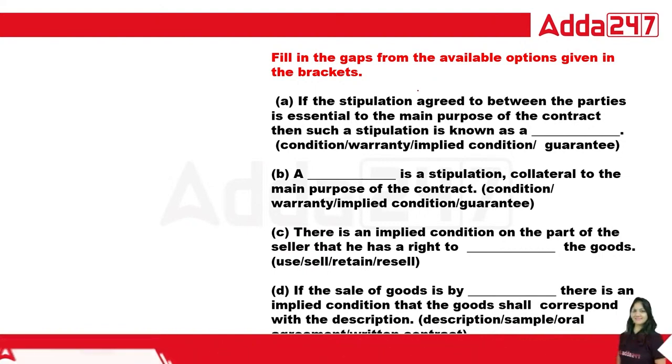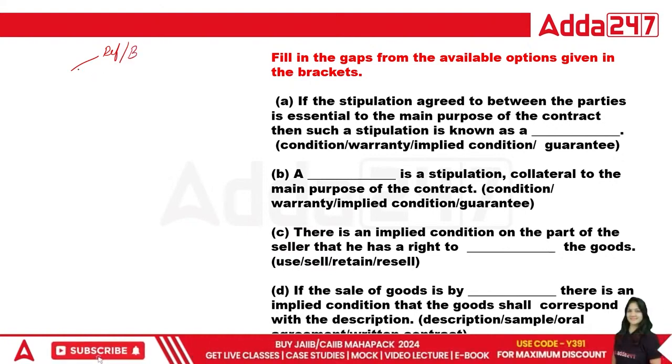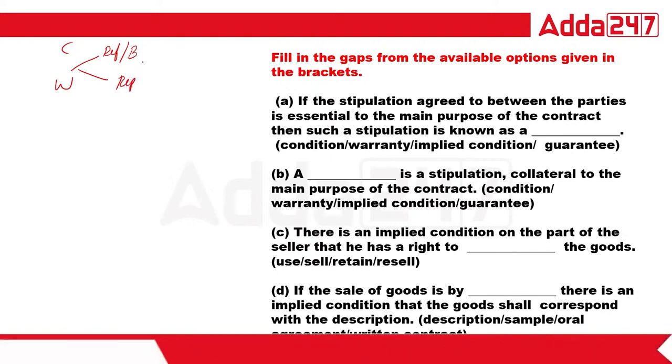This question is on condition and warranty. Again I'm saying, in a condition we have a right to refund and to treat the contract as breached. And warranty means only the replacement of the item. So just remember this point.